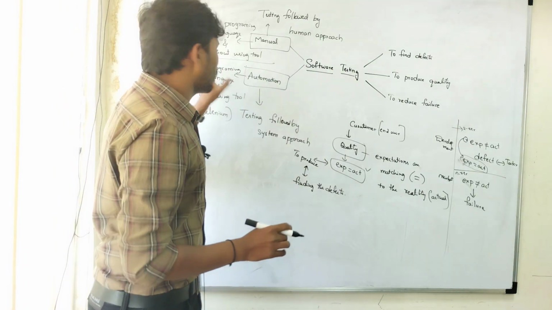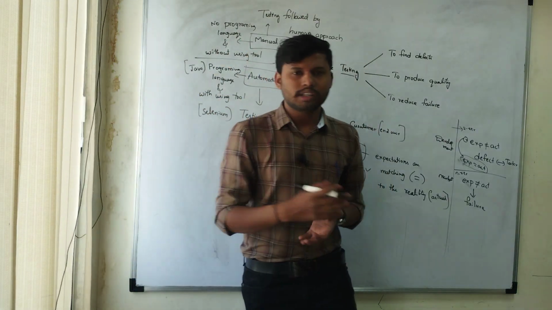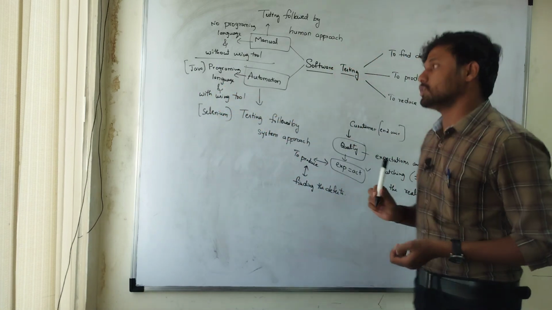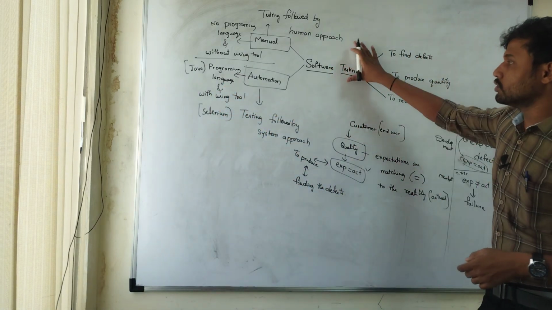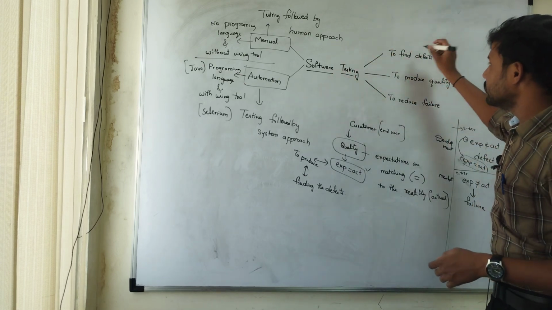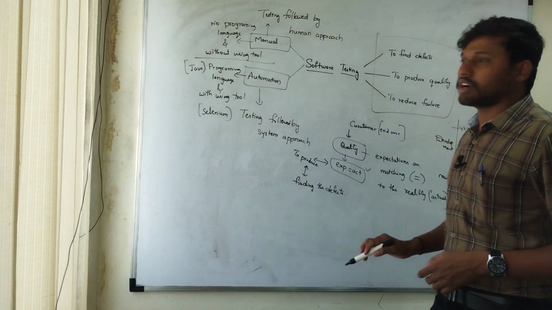Not only Java, you can use Python, .NET or C#, whatever it is, but in the present situation most people are using Java. So this is the throughout demonstration of software testing: why we are doing software testing and how many approaches we use.